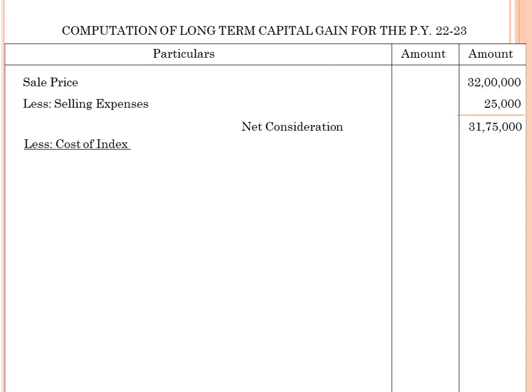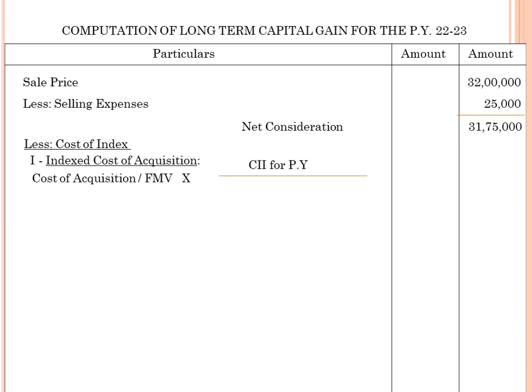You know the indexation is nothing but finding the present value of past investment. So we are going to find the indexed cost of acquisition. What is the formula for indexed cost of acquisition? Cost of acquisition into CII of the previous year divided by CII of the year of purchase.